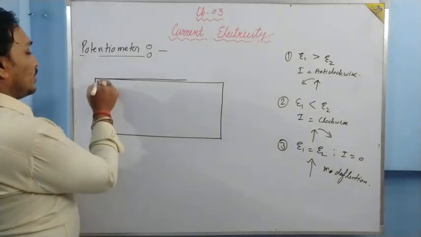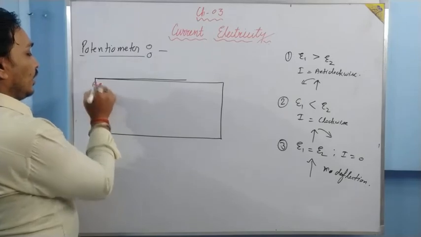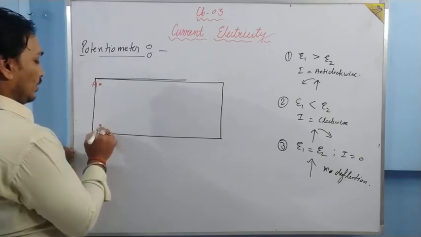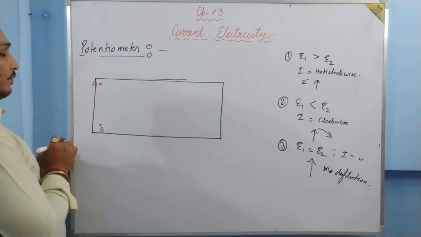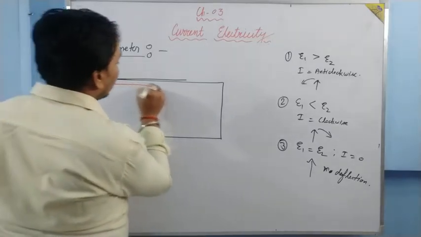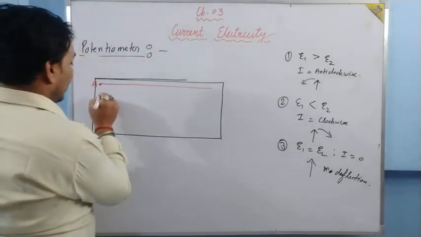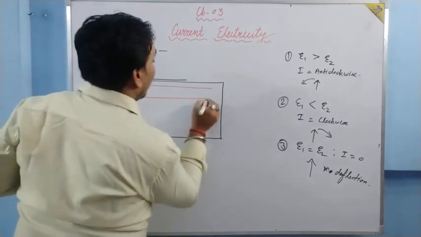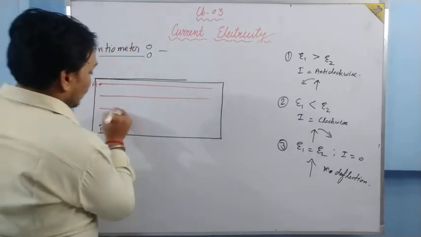Say one terminal is capital A, another terminal is capital B. So between these two terminals, wires are connected, but wires are connected like this.